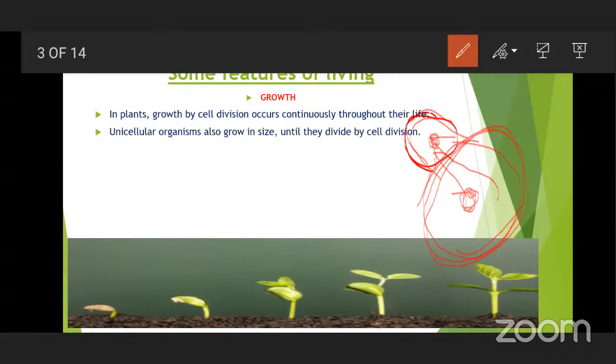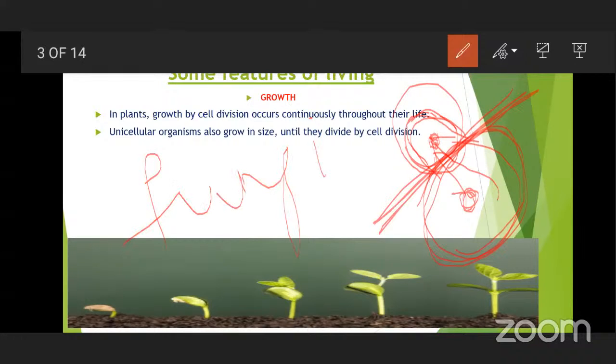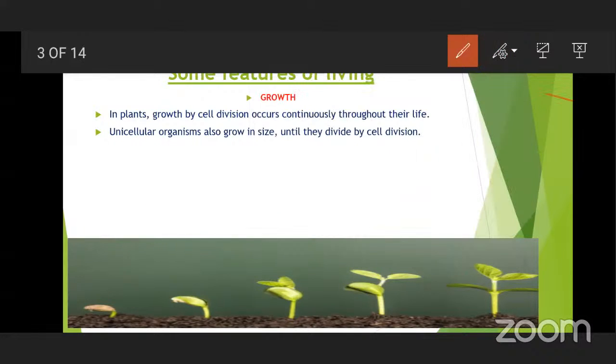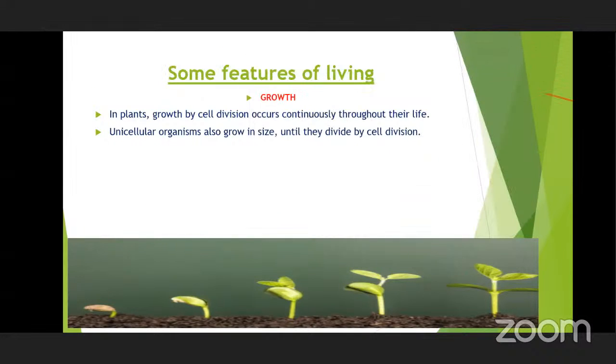This bud also increases a bit, then separates from the parent cell. In this manner, we can see even in unicellular organisms like fungi or bacteria, by binary fission, this feature is undertaken. And in multicellular organisms, cells will divide and increase in number.